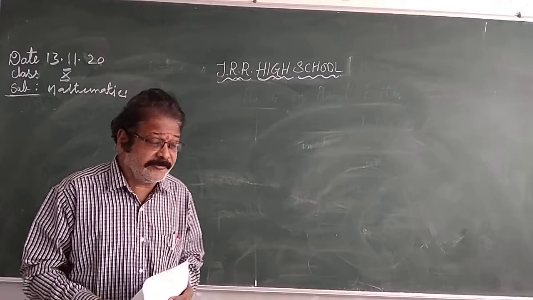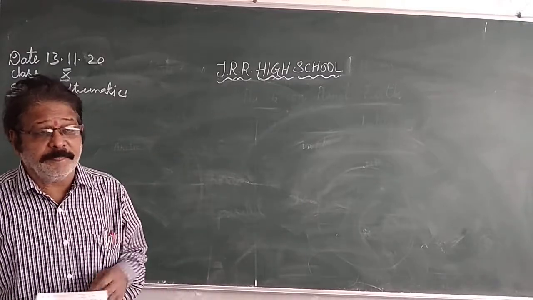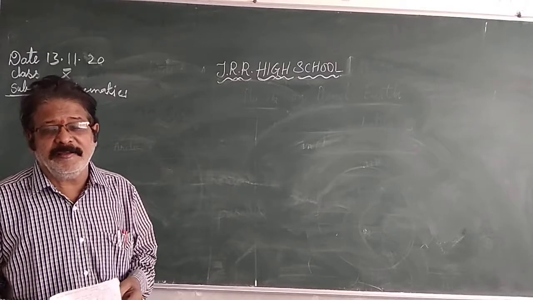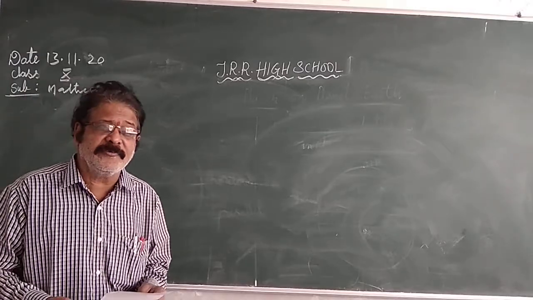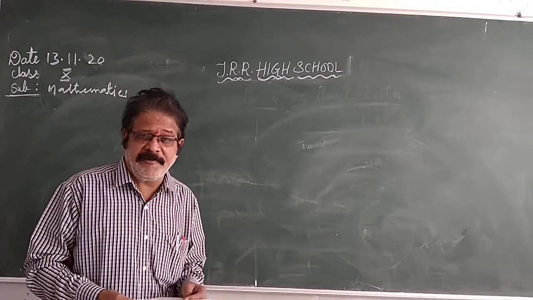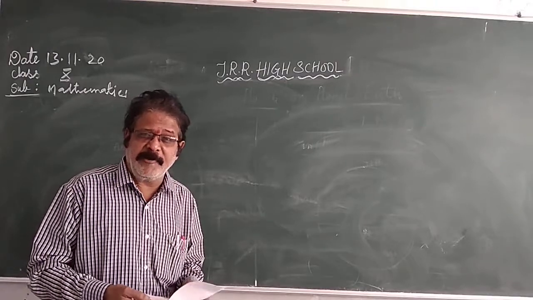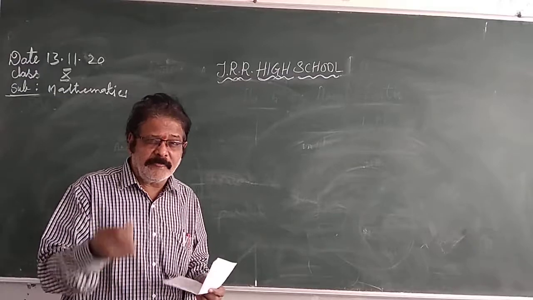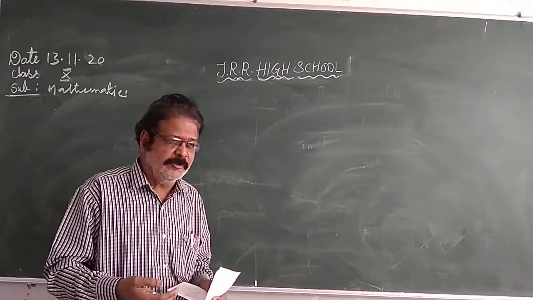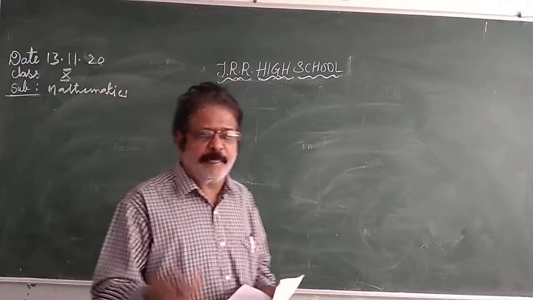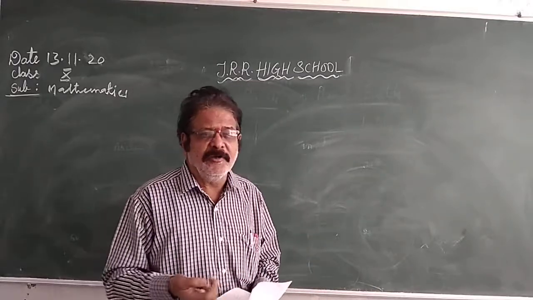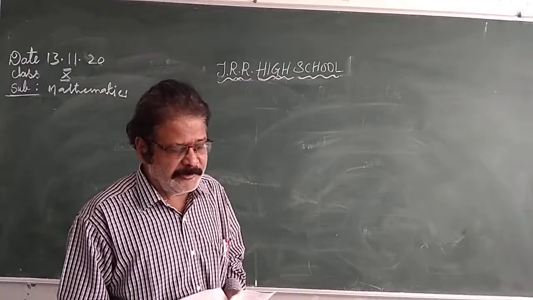Hi children, very good morning. In the last class we started the pair of linear equations in two variables. The general form of a linear equation in two variables is ax plus by plus c equals 0. Here we are taking a pair, which means two linear equations. The pair of linear equations in two variables is a1x plus b1y plus c1 equals 0, a2x plus b2y plus c2 equals 0.